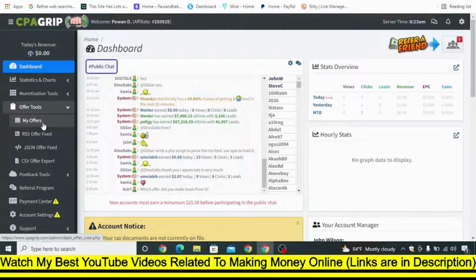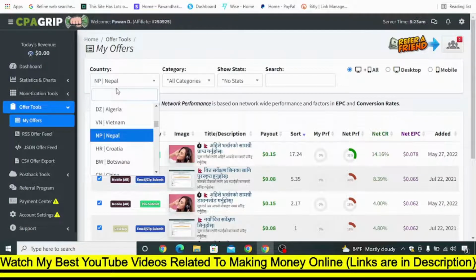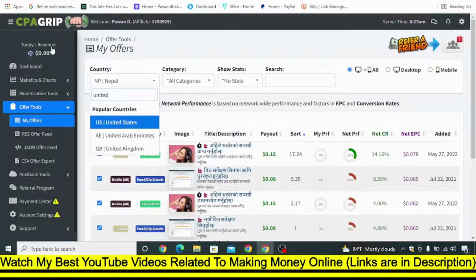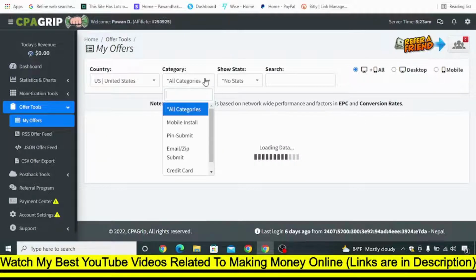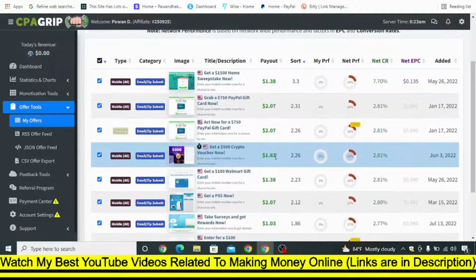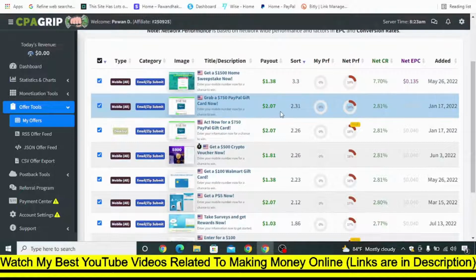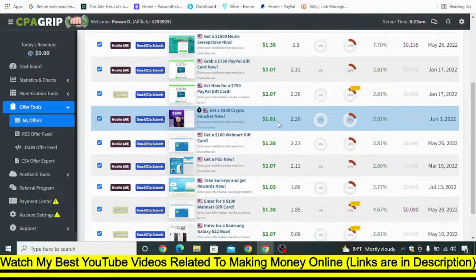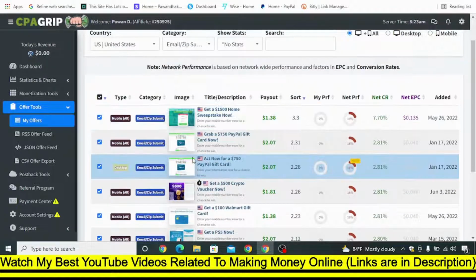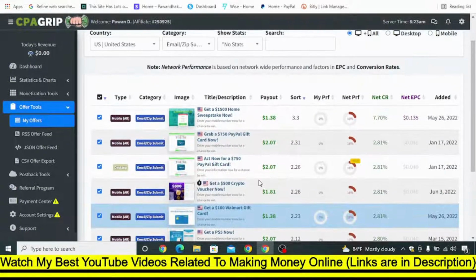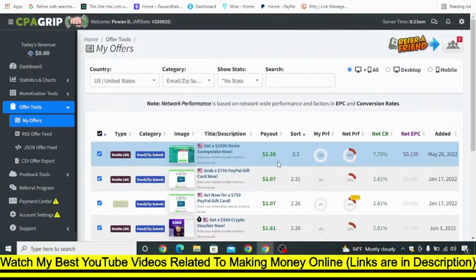So let's go to offers and my offers tool, and let me select United States, and in category email submit, and you can see here there are lots of offers where you can get paid $1.38, $2, $1.81 if people just submit their email address in these offers. And I'll show you exactly how you can promote these offers.